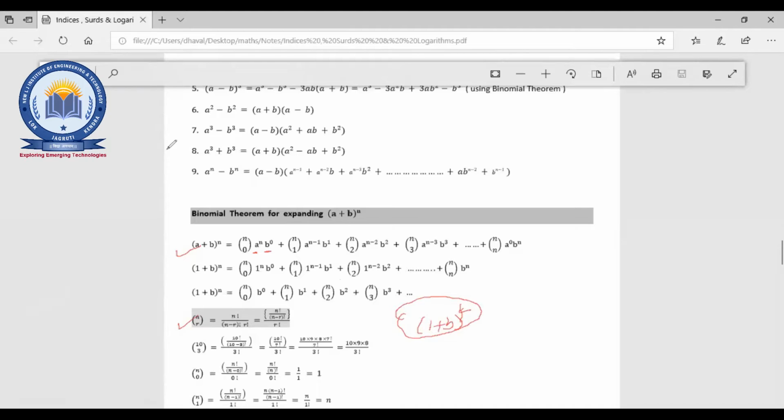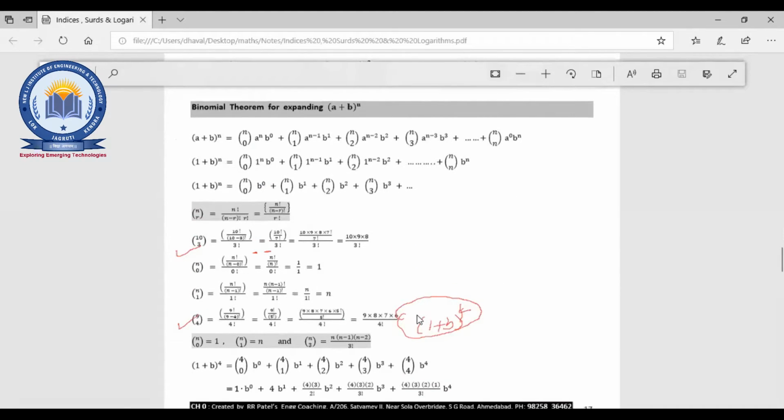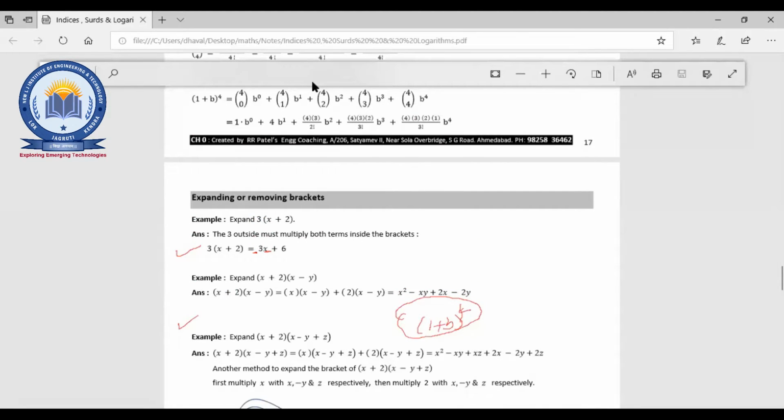So the first term is 1 instead of a. If you are not supposed to write it, then also it's okay. The next one is b, so that you can also take. Okay. Fine. The other answer is fine too. So I think everyone has understood the concept of binomial, right? Is there anyone having a doubt? Okay, fine.